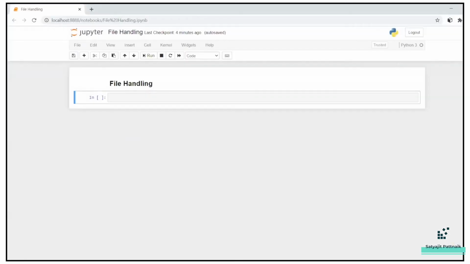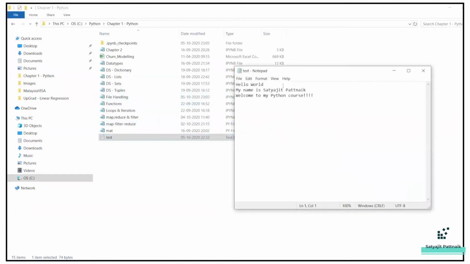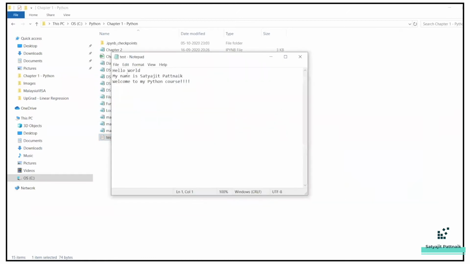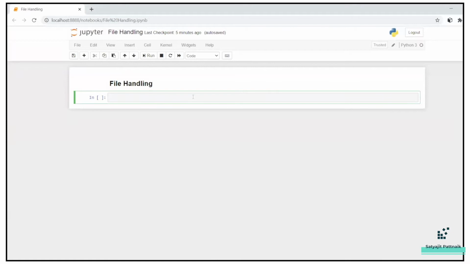Okay, as usual, let's try to open this particular file and write down some of the file operations. Before going through this, I have already created a text file. If you look at this particular folder, this is how my text file looks: Hello world, my name is Satyajit Patnaik, welcome to my Python course. So let's try to read this file using the open function. The open function in Python is used to read a file. It may be in read mode or write mode, but this is how you read a file.